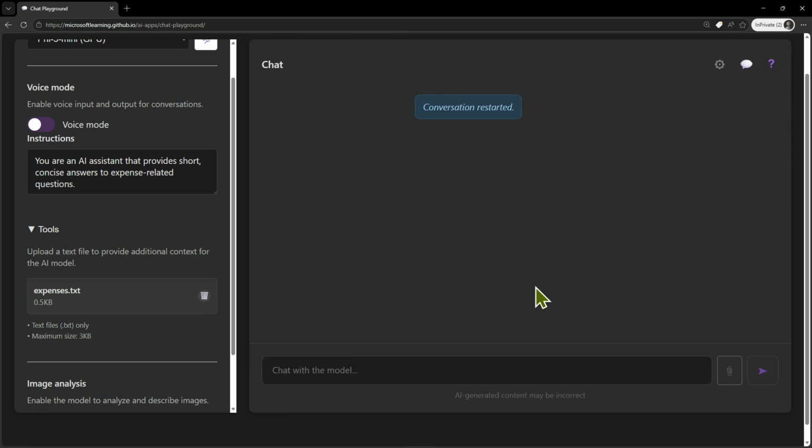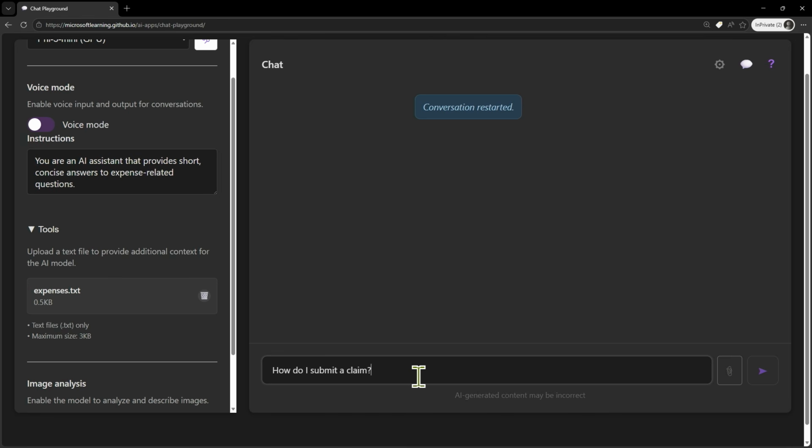I have just uploaded my expense text file, which provides information about how to do expenses in the fictive company that we have. I can now ask a question. The conversation was restarted automatically to follow the information in the file we provided.